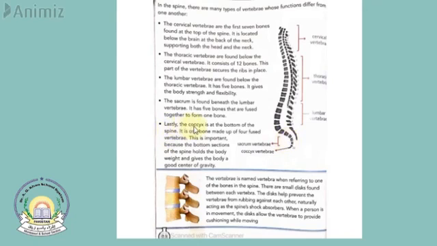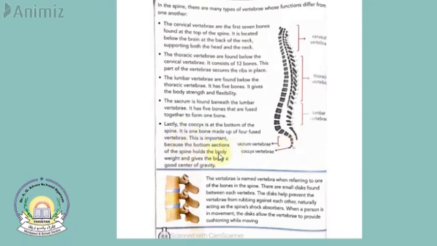Then lastly, the coccyx. The coccyx is at the bottom of the spine. It is one bone made up of 4 fused vertebrae. So this is the coccyx. It is present at the last part, at the bottom of the spine, and it is made up of 4 fused vertebrae. It is basically one bone, but 4 fused vertebrae are joined together to make one coccyx.